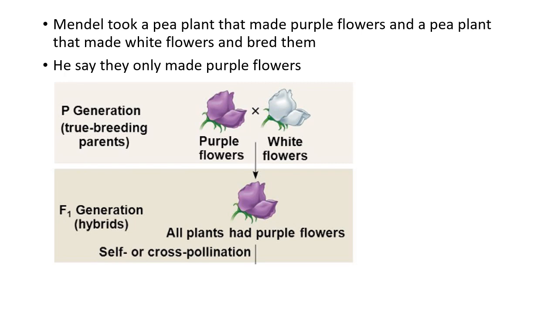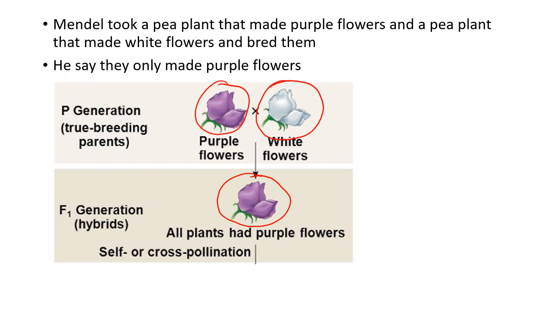Now, we're going to just focus on one characteristic of what Mendel looked at, and he looked at flower color. So Mendel took a pea plant that made purple flowers, and they also made white flowers, and he bred them together. So he took a purple flower plant and he bred it with a white flower plant. And what he found was that all of the offspring were purple flowered, 100%.